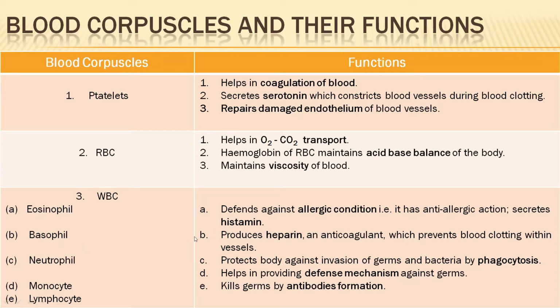Basophil helps in preventing blood clotting. It produces heparin, which is an anticoagulant which prevents blood clotting within the vessel. Okay, it helps to prevent blood clots within the vessels. If inside the vessel blood gets clotted, then what will happen? The blood circulation will stop, right?